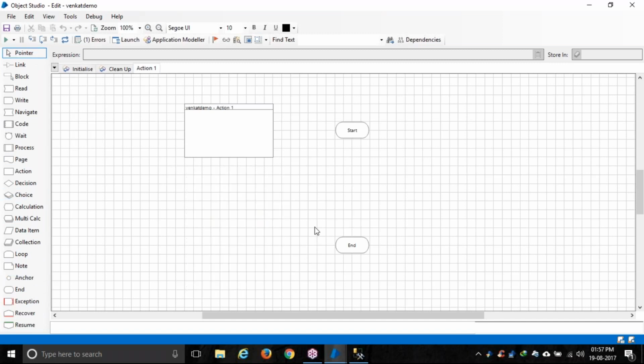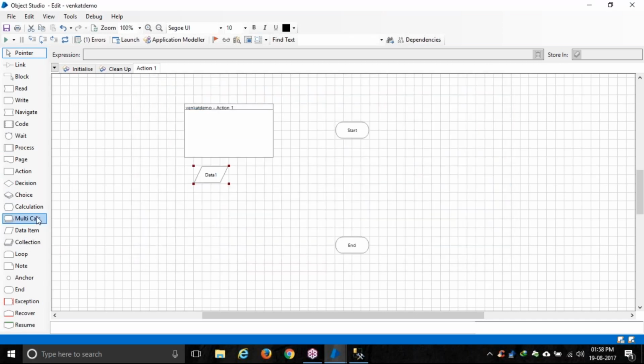I'll give you a very basic example. To add two numbers in any programming language, you declare two variables, let's say variable A and variable B, assign the data type, then declare another variable C, and write C equals A plus B. Let's do that example first. We have the variable concept here, but we call it a data item. So what is a data item? A data item is basically a placeholder that contains some data.